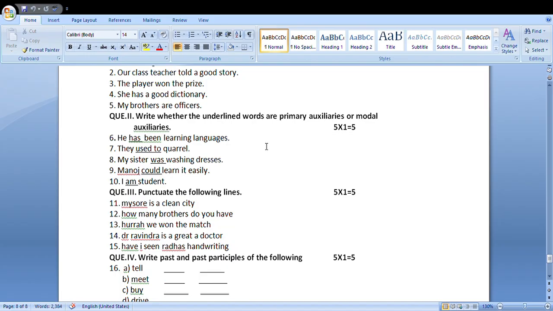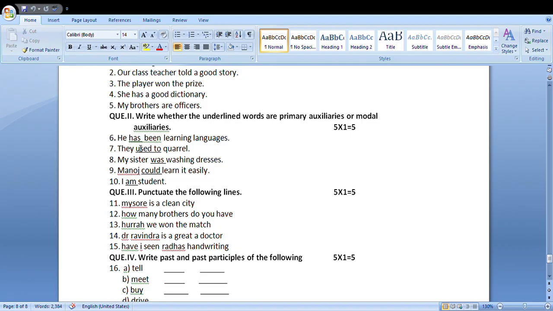Now our job is to identify the underlined words whether they are primary auxiliaries or modal auxiliaries. See the question once again. Write whether the underlined words are primary auxiliaries or modal auxiliaries. He has been learning languages. Has auxiliary, been auxiliary. Both of these are primary auxiliaries. Can I tell you once again? Am, is, are, was, were, shall be, will be, have, has, had, shall have, will have, do, does, did, been, being.